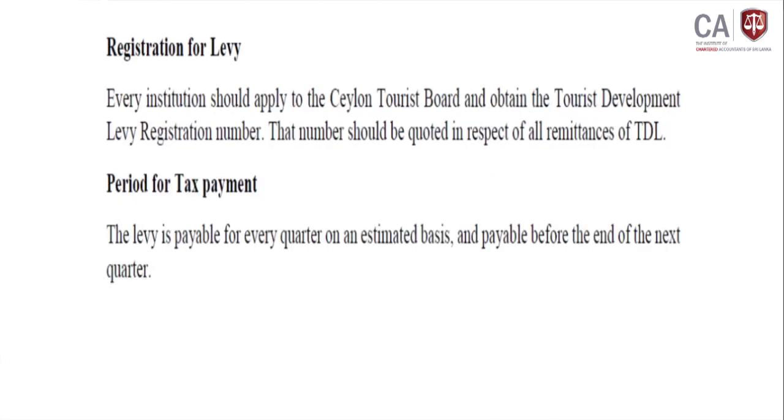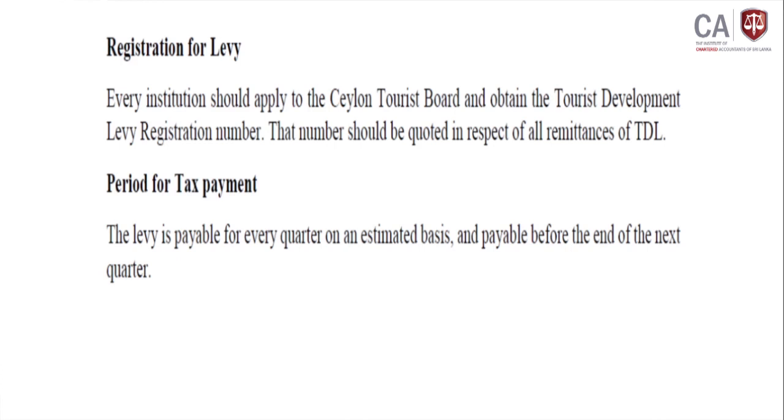Then from the registration point of view, every institution should apply to the Ceylon Tourist Board and obtain a Tourist Development Levy registration number.